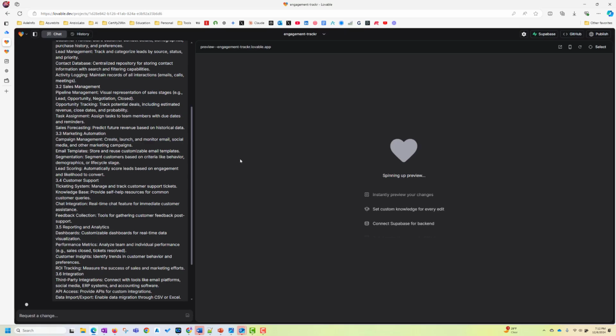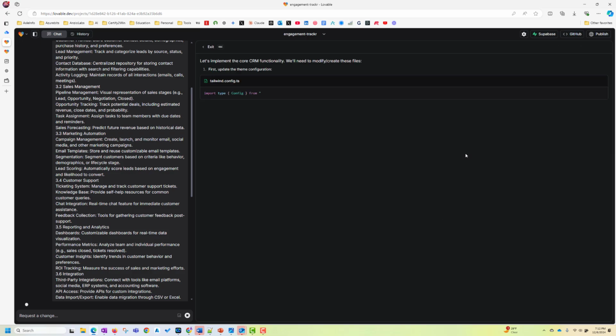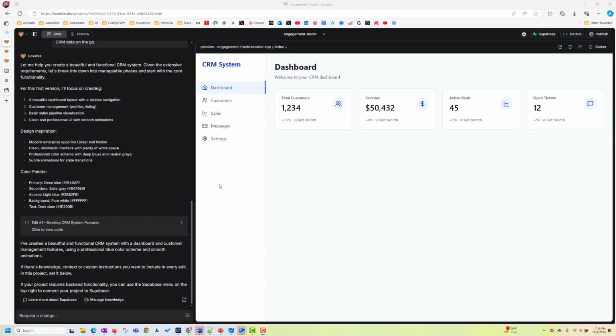And I am in this window where on the left hand side I have all my prompts, and here is where you will see your app working. And now it is done, and it has created the CRM system with the dashboard, revenue, active deals, open tickets, etc. So let's quickly look at a couple of things.